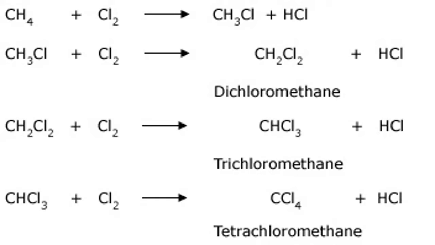But in alkanes, when chlorine is added, taking methane as an example, where will it go? There, the double bond was there, valency was not satisfied, so directly it was added on the carbon-carbon double bond or triple bond. But here valency is satisfied, all four valencies are there in methane. Then where to add?